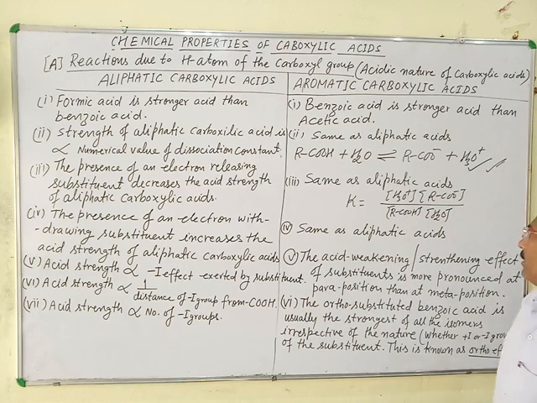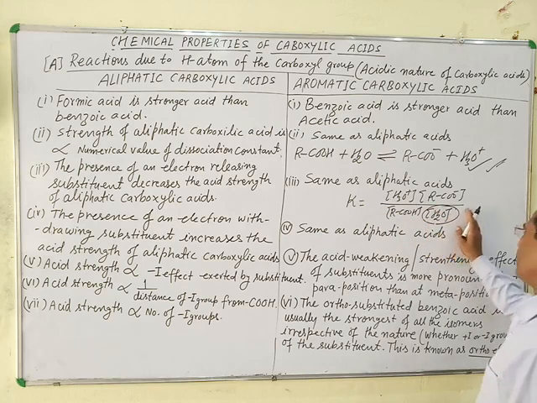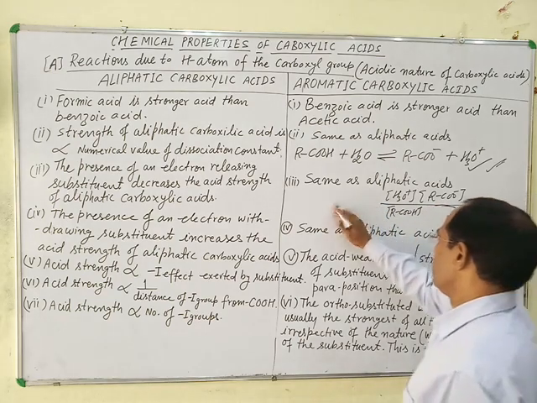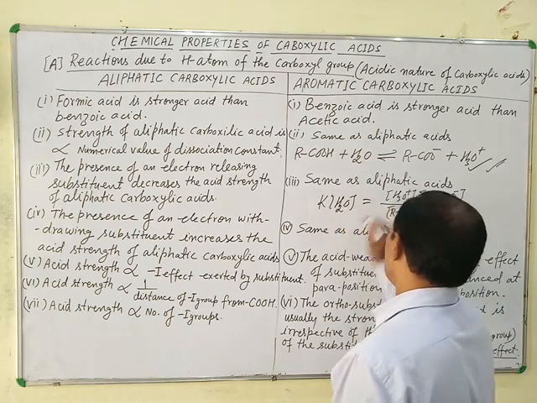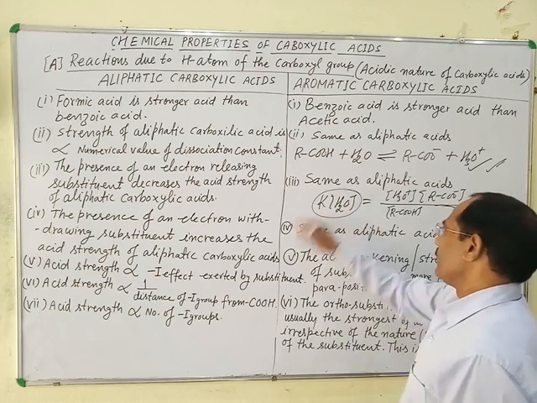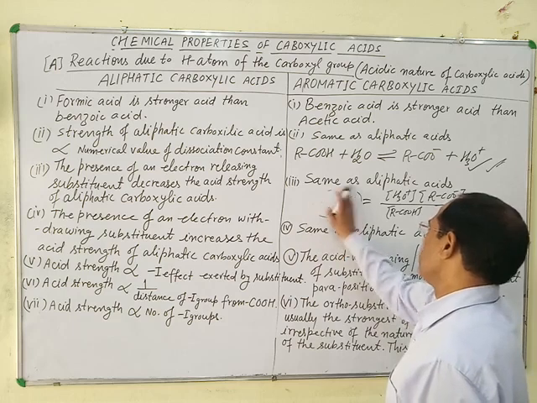Since water is present in excess, its concentration remains constant. We can write this equation as K times the active mass of H2O equals this much. Both are constants. That's why another constant can be used, which is known as Ka.